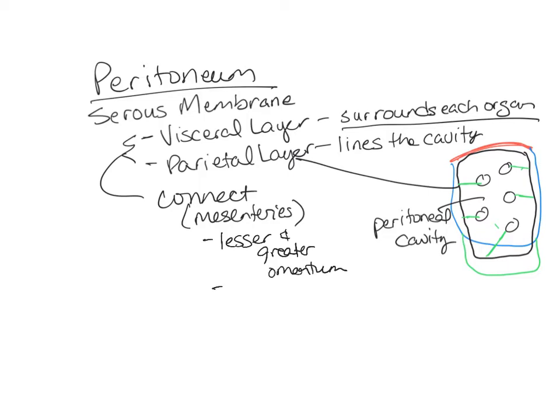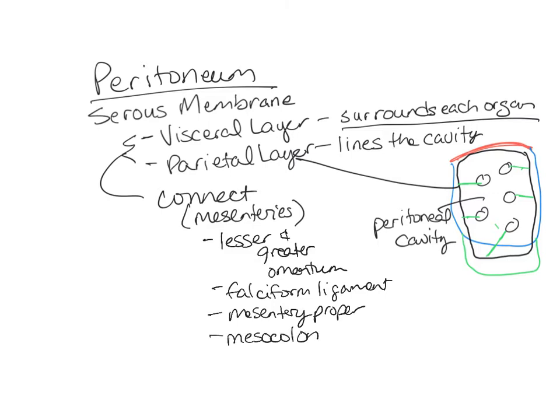You're going to look at ligaments like the falciform ligament. You'll look at mesentery proper, and you're going to look at the mesocolon. That'll be on the next slide. And then we're also going to talk about which of these things are retroperitoneal.